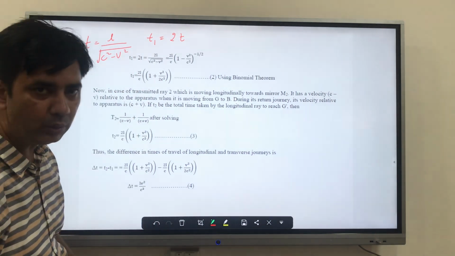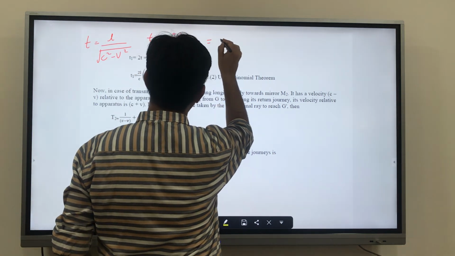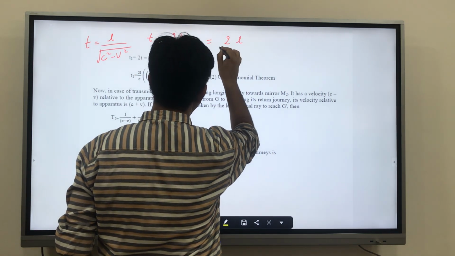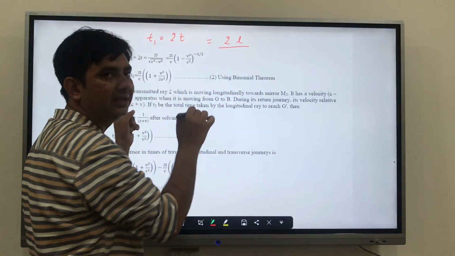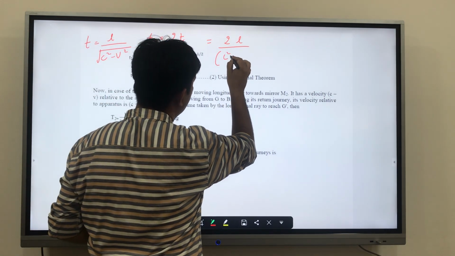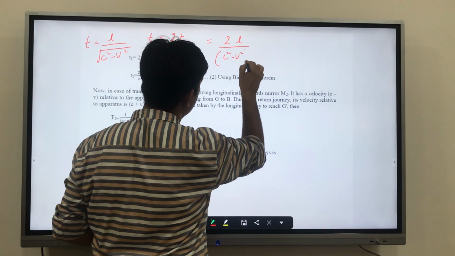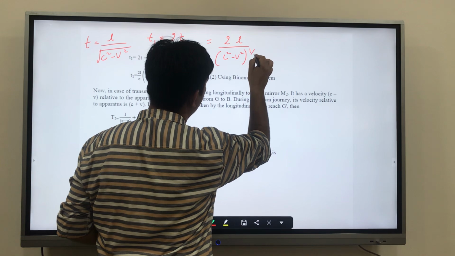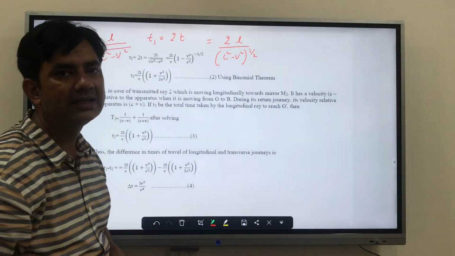So we can put the value over here, and what we'll get is 2 times L upon under root of c square minus v square. We can write it as like this.